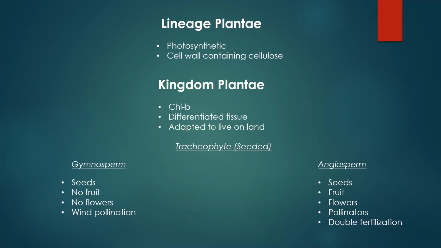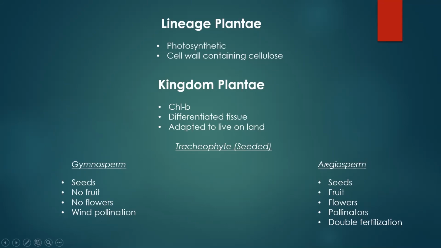And there's two major types of seeded tracheophytes. There's gymnosperms and then there's angiosperms. So both of these are going to make seeds. However, how the seeds are housed is going to be different between the two of them. Gymno means naked in Latin. So by gymnosperm, we mean naked seed versus angio, which means vessel in Latin. So angiosperm means vesseled seed. So what vessel are we talking about with the angiosperms? Well, we're talking about fruit.